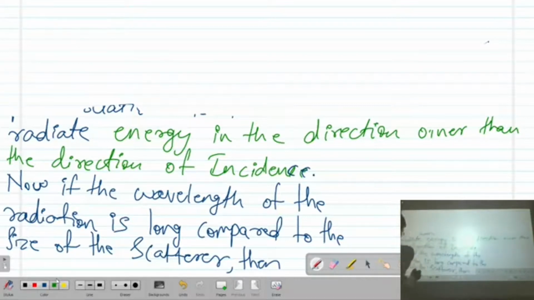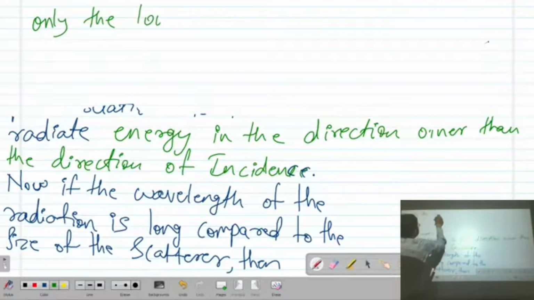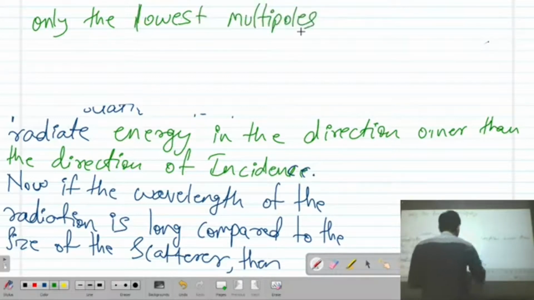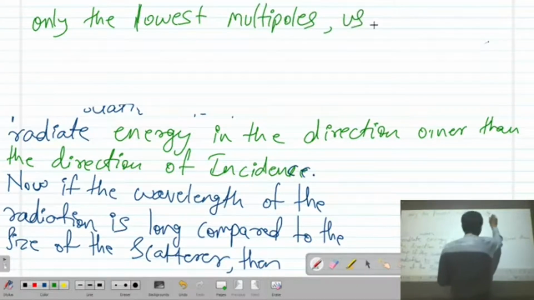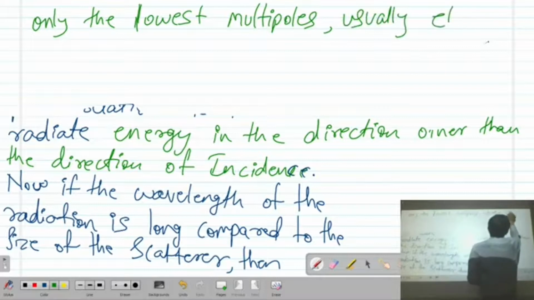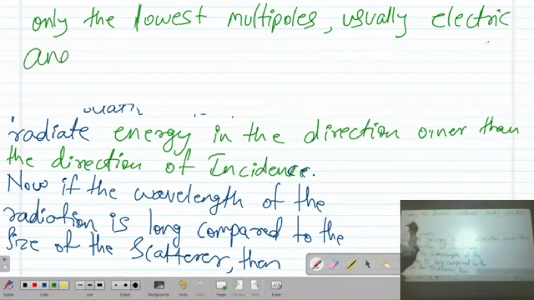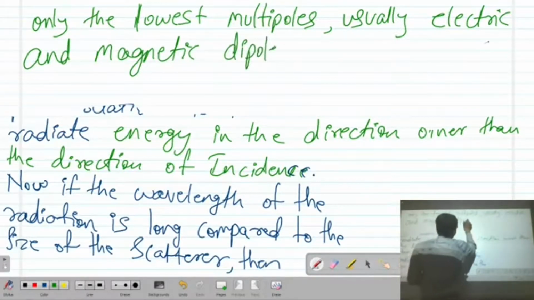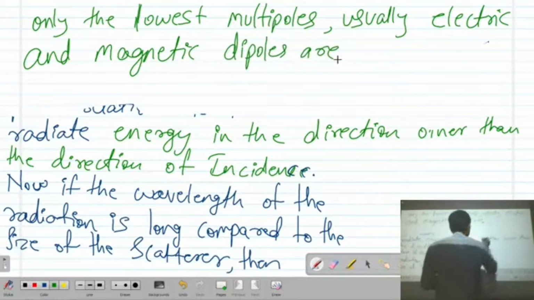Then usually only the lowest multipoles, electric and magnetic dipoles, are important.